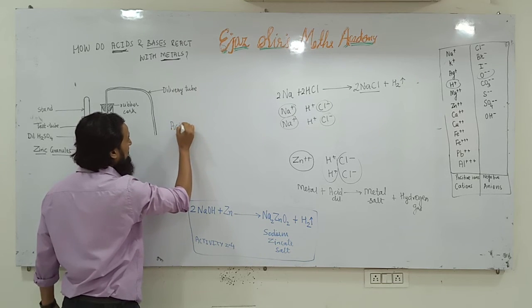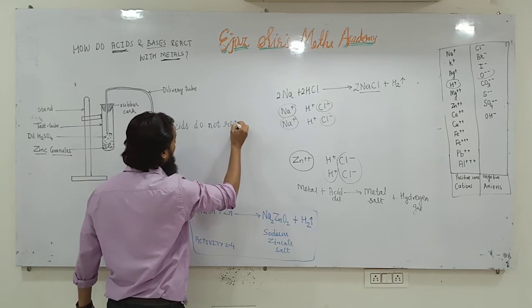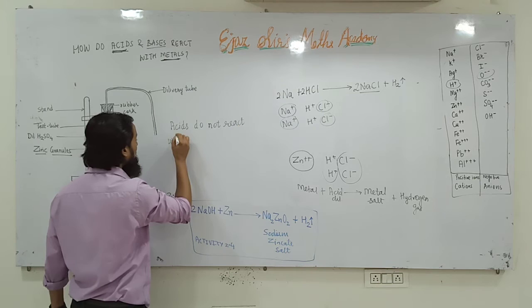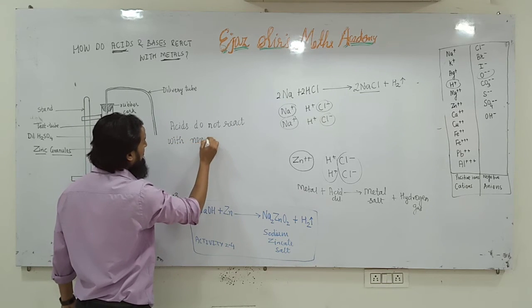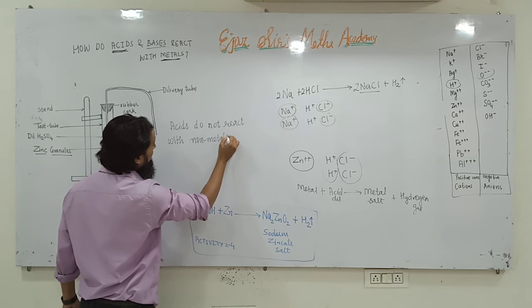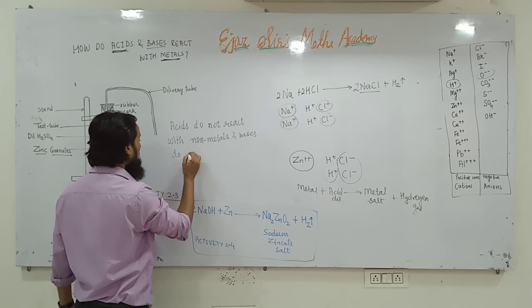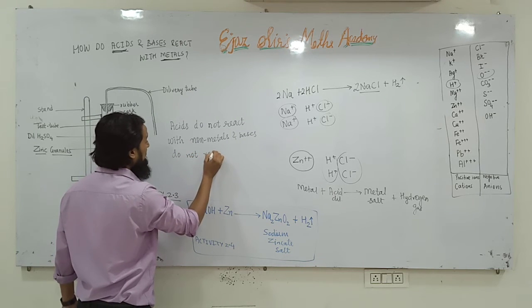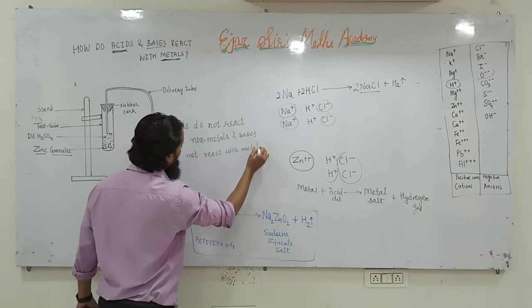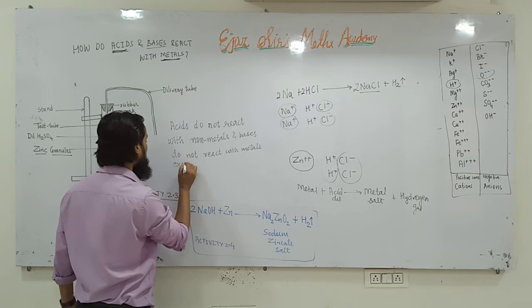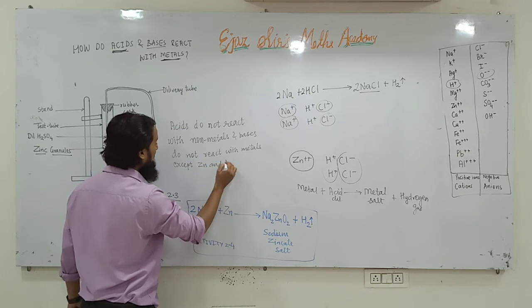So acids do not react with non-metals, and bases do not react with metals except Zn and aluminium.